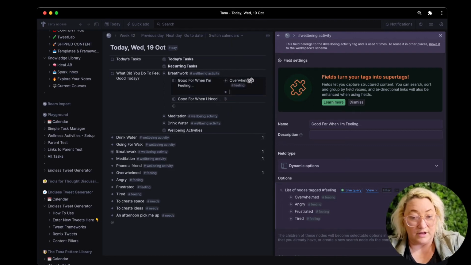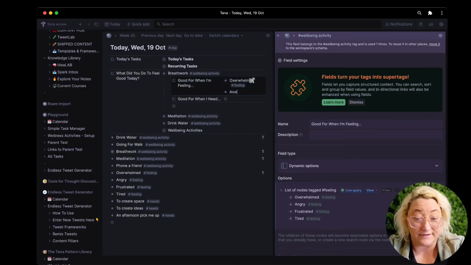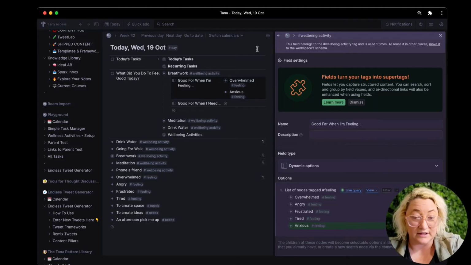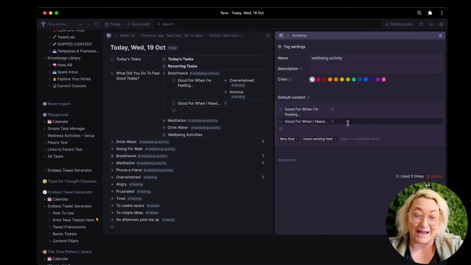It also might be good for when I'm feeling anxious, for instance. So if you don't have the feeling in there, you can actually add that in and you can tag it as feeling, and it will then come up. And it'll be a list or as part of the list. So you can either choose from the list or you can add a new one.